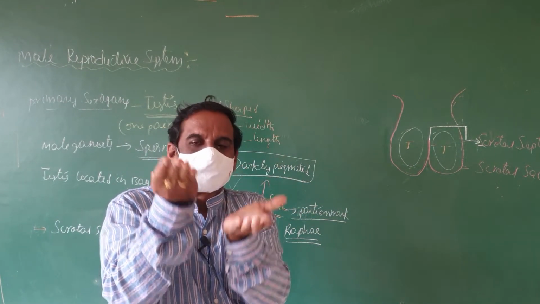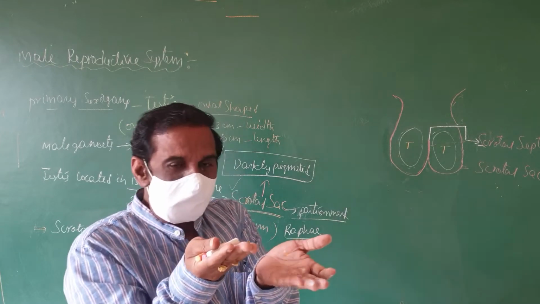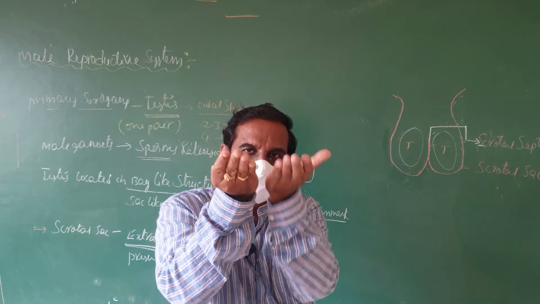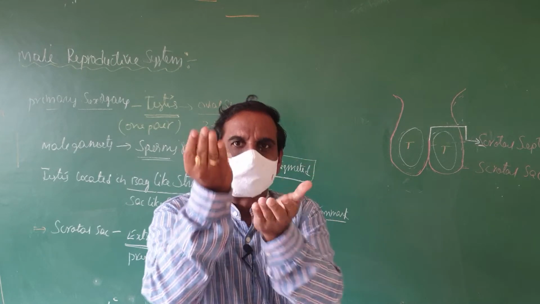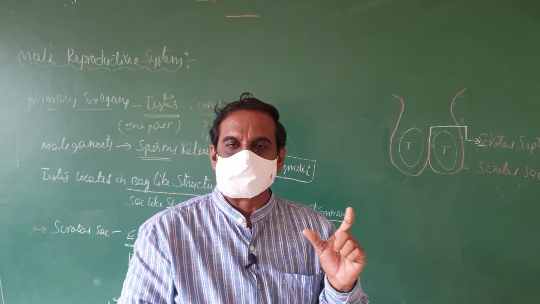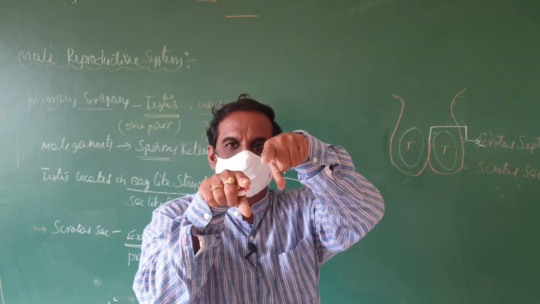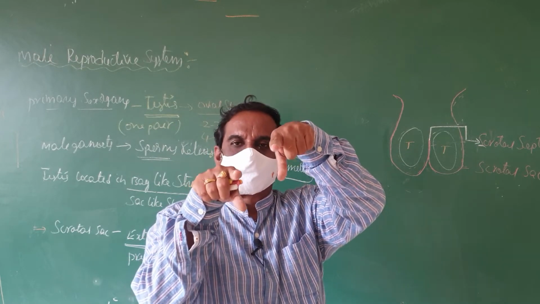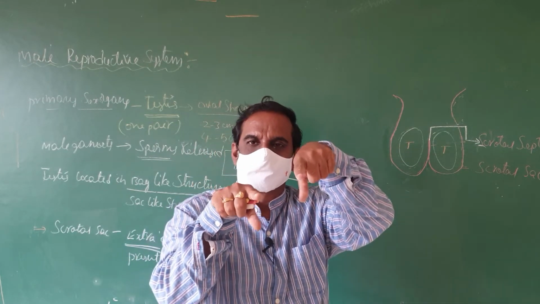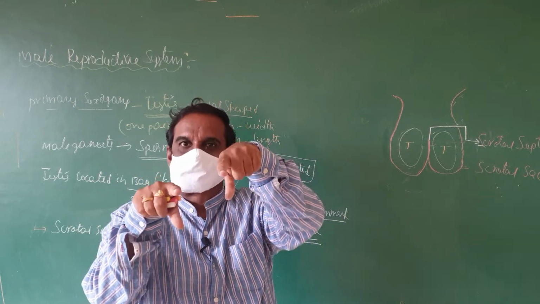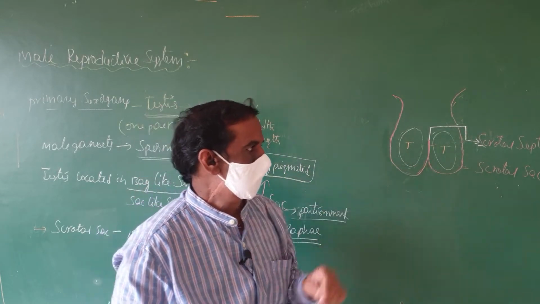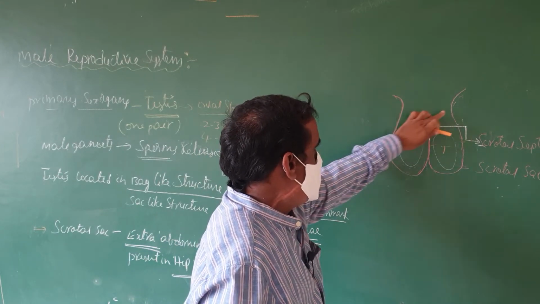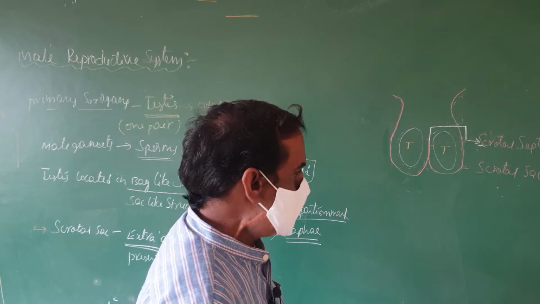The two testes are located in the scrotal sac a little bit up and down to prevent pressure. Whenever any external pressure or friction is there, to prevent that friction, one testis lies a little bit upward and the other a little bit downward, just a slight difference. This structure is darkly pigmented, right.